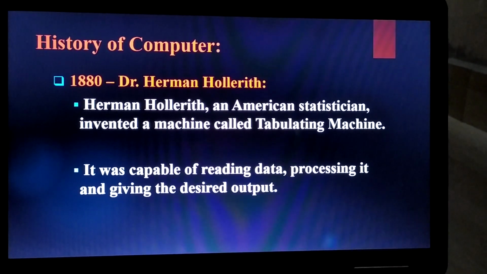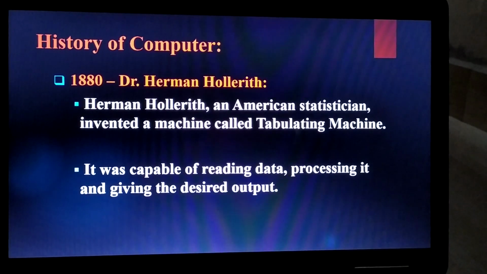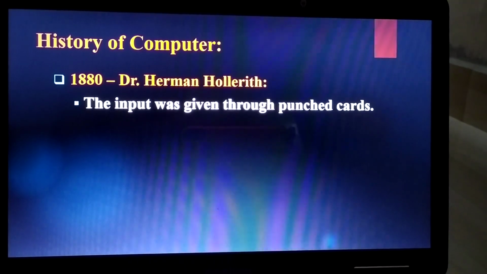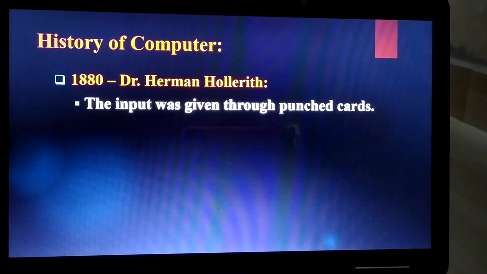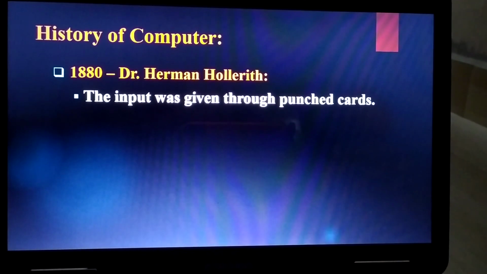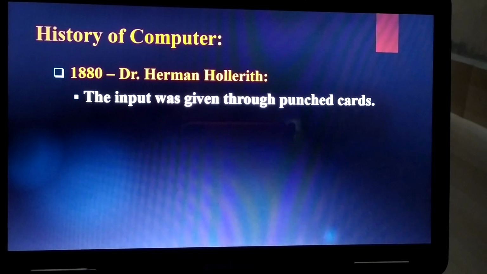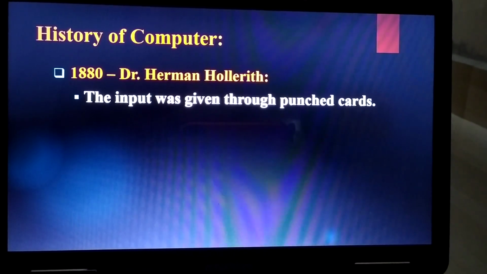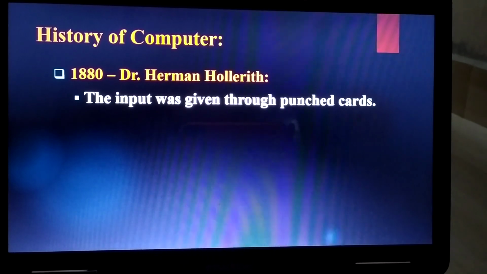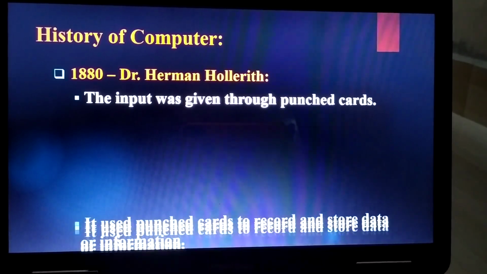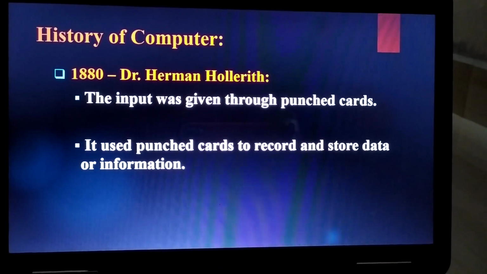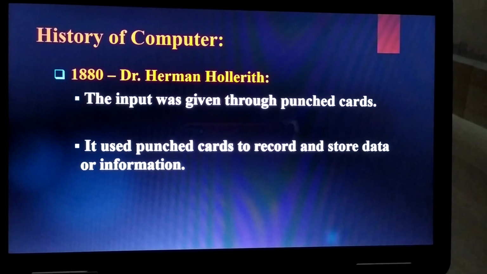So it works on input, processing, and output. The input was given through punch cards. Right now we are using a keyboard, mouse, and scanner as input devices, but at that time he used punch cards to record and store data or information.